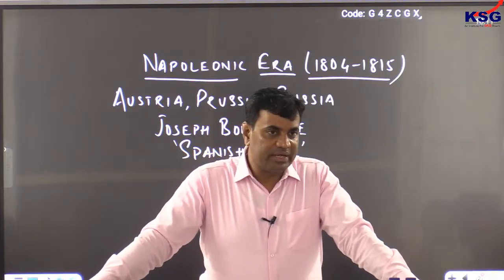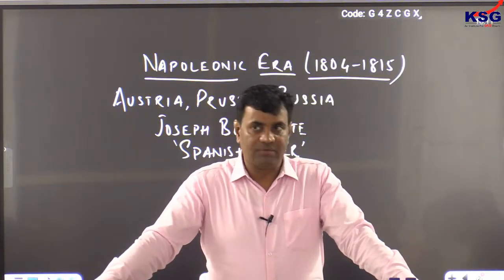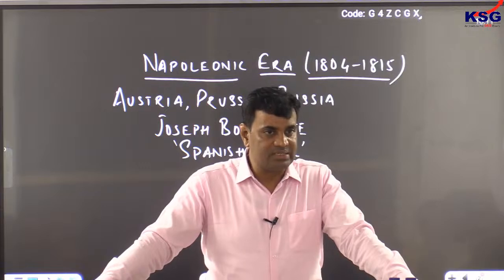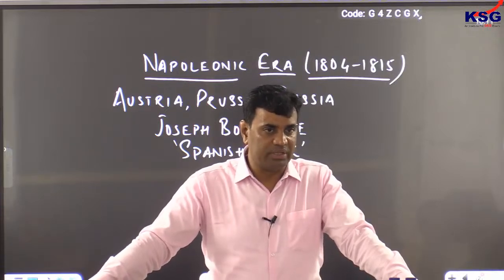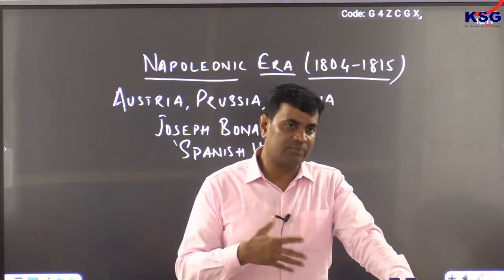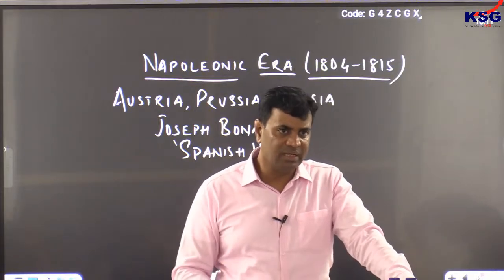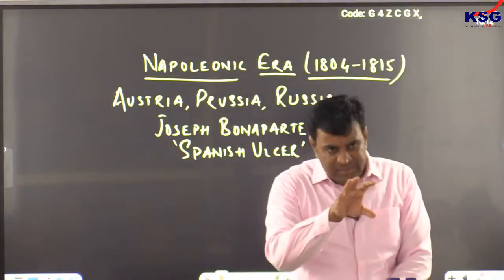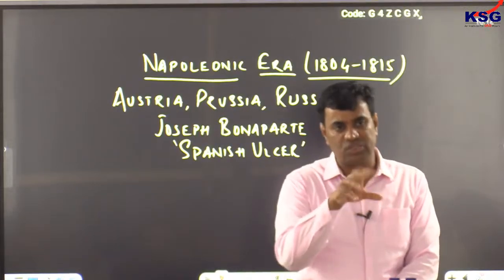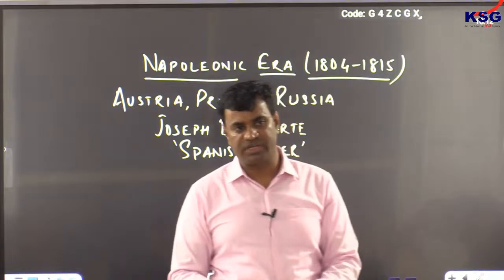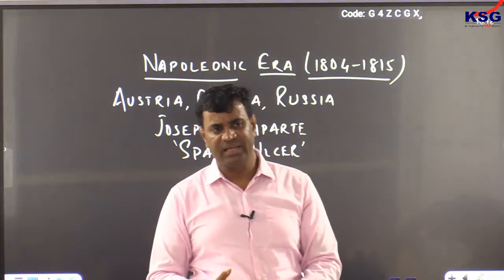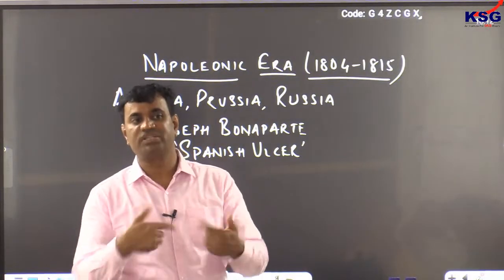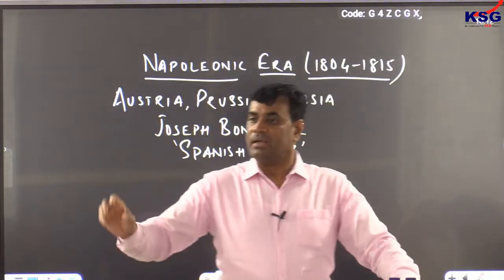Spain is located not very close to France. If someone more capable had been posted, in the course of time that person could have declared his independence and Spain could have gone out of the control of Napoleon. Why did he want his brother? Because even though the brother was not very powerful, he could have always remained loyal and subservient to Napoleon, and Spain could have been a major pawn in the hands of Napoleon. If a powerful ruler had been posted, Spain could have declared itself independent very easily, and it would not have been possible for Napoleon to regain the entire Spain. So that is why he wanted his close associate to take charge of Spain.